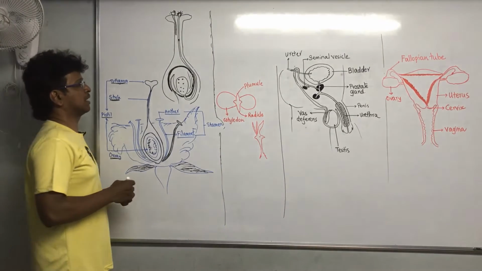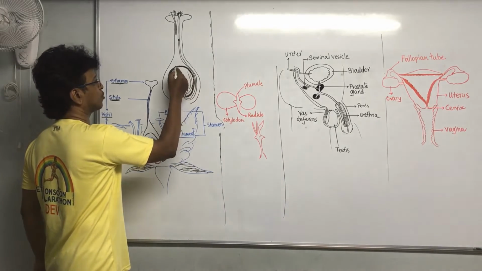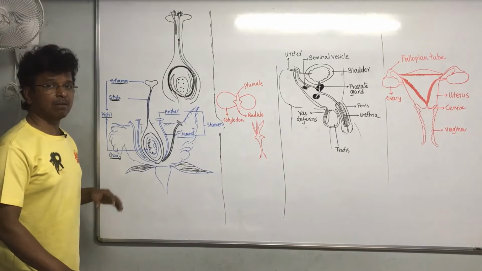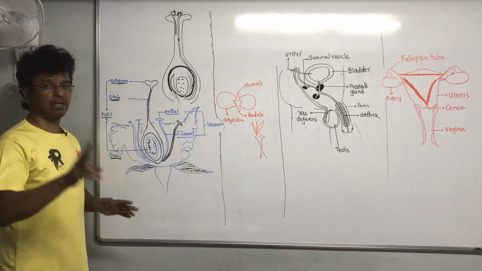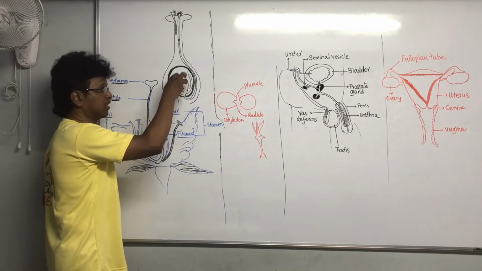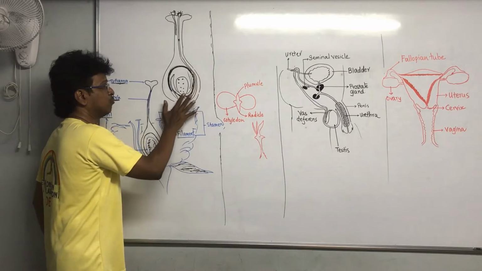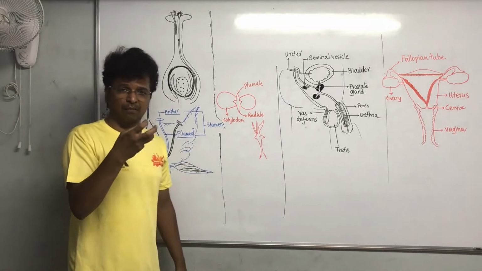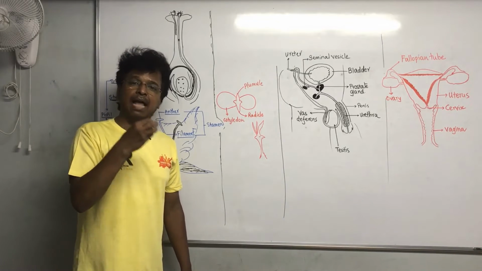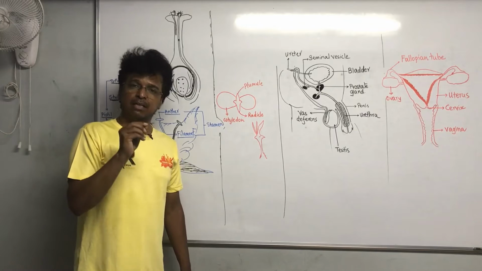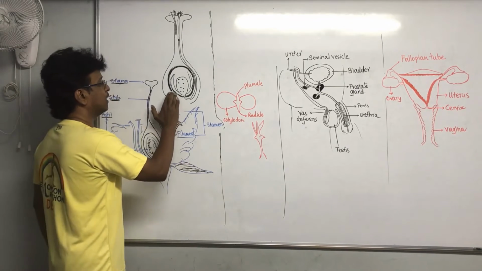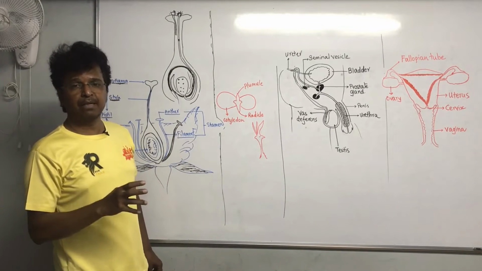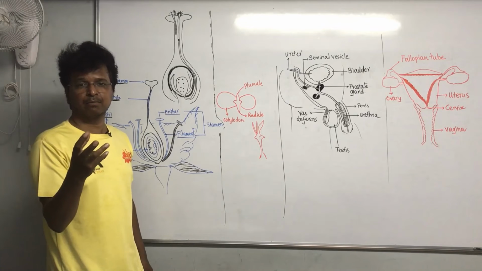Okay, then what happens later, my dear students, is that this whole ovary, see, now there are two parts once the fertilization has taken place. One is the ovule, which is inside, and the other one is the ovary, which is outside. The ovule develops into a hard covering, and that becomes the seed. Whereas the ovary grows, develops, and after ripening, it becomes the actual fruit that we eat.